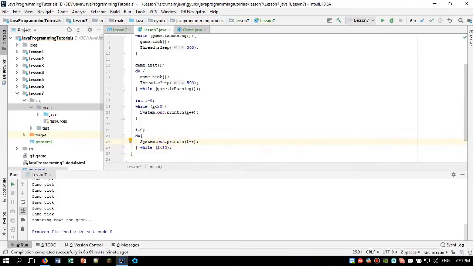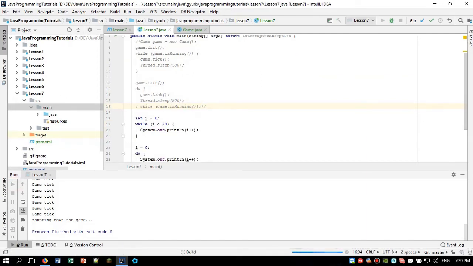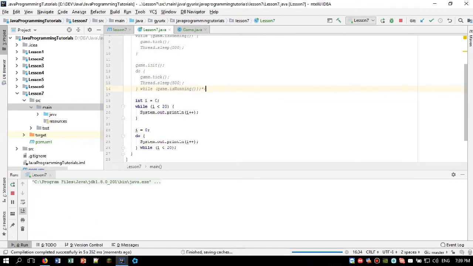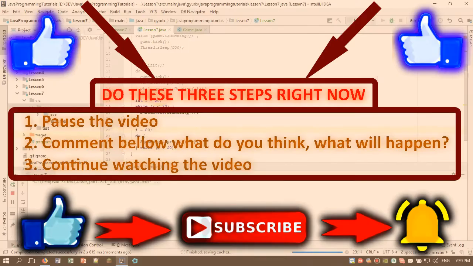So let's run the program now, and before doing that, just comment out the game section. We can use slash and star for commenting out some parts of the code that we don't need currently. As you can see, it works properly. So now I'm going to try setting i's initial value to 20 and see what will happen then. What do you think will happen? Comment below.